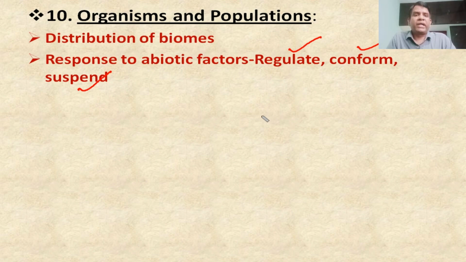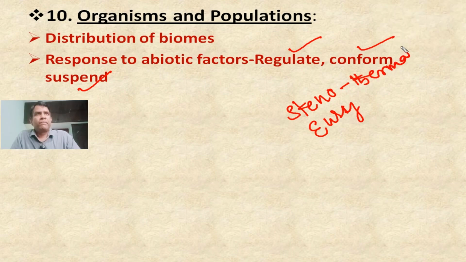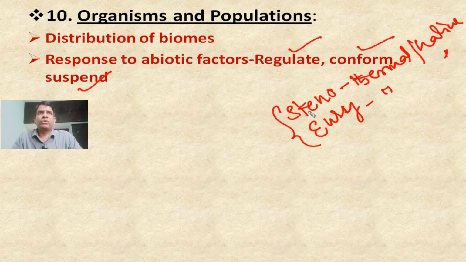Different abiotic factors are there. Especially here, stenohaline, steno and eury, right? Stenothermal and stenohaline, as well as eurythermal and euryhaline. These concepts from the abiotic factors you have to practice more, as well as how the variation in temperature will happen with the different geographical regions. You have to learn that.